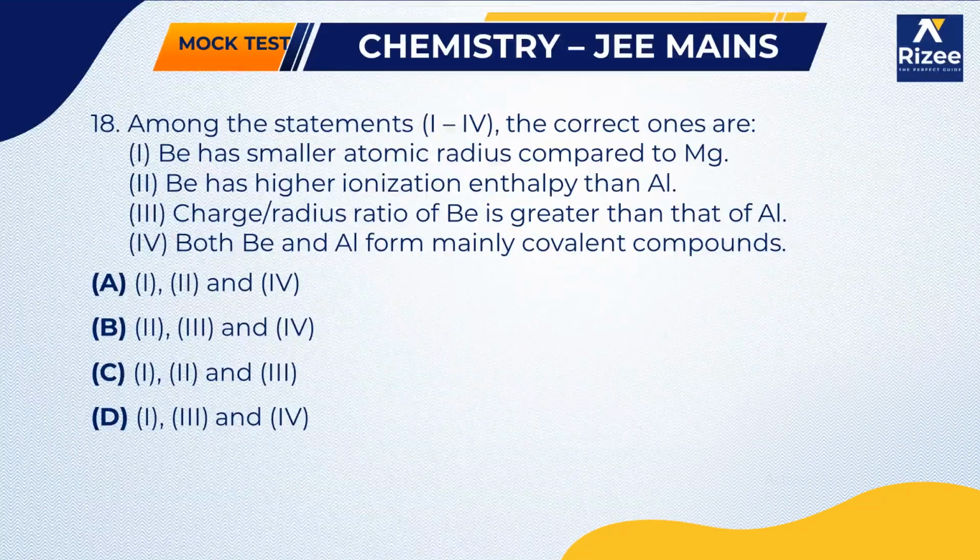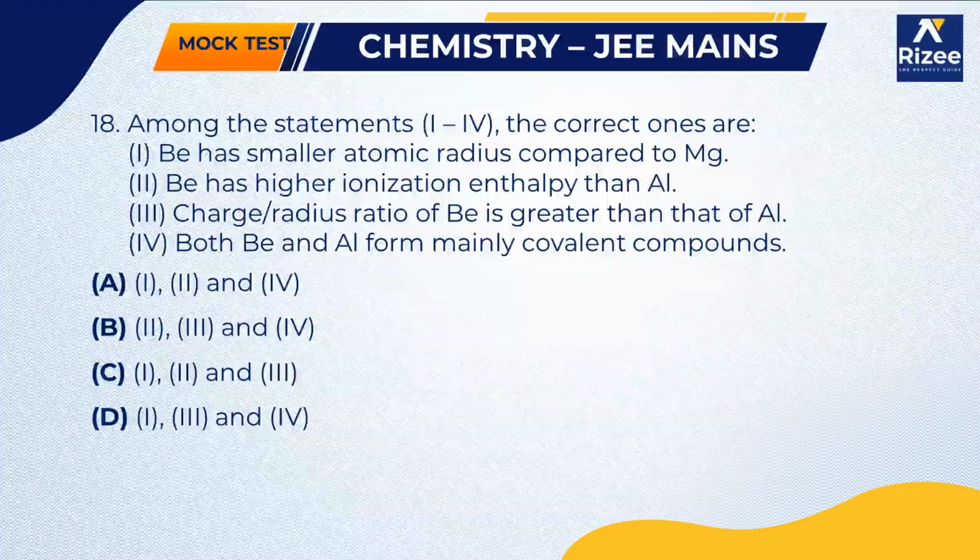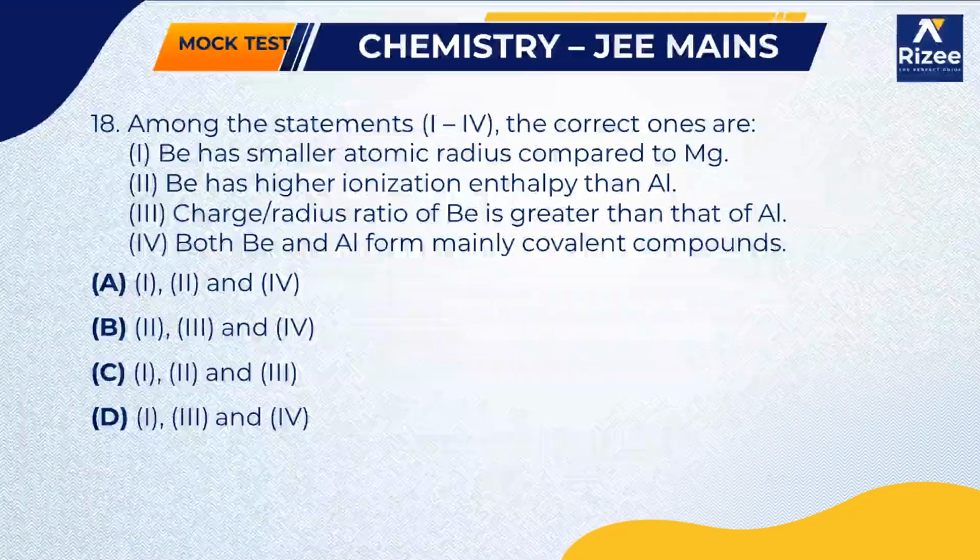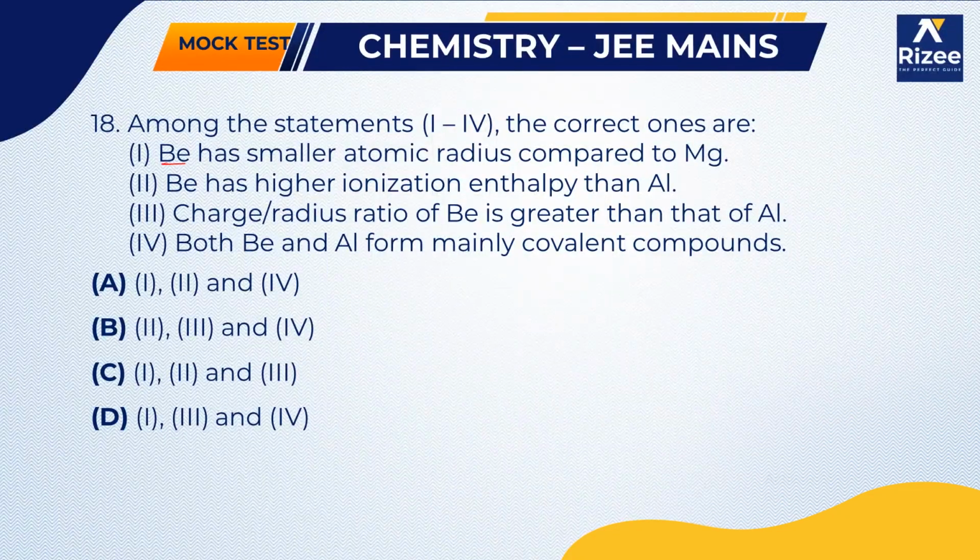Next, among the four statements given here, the correct ones are: he is saying that beryllium has a smaller atomic radius compared to magnesium.